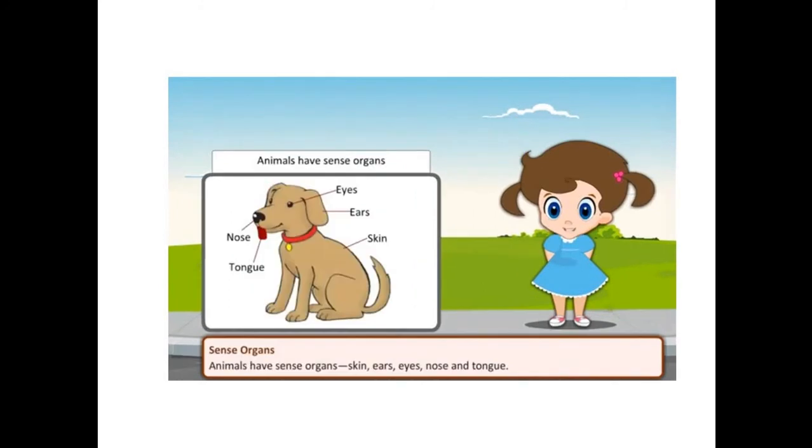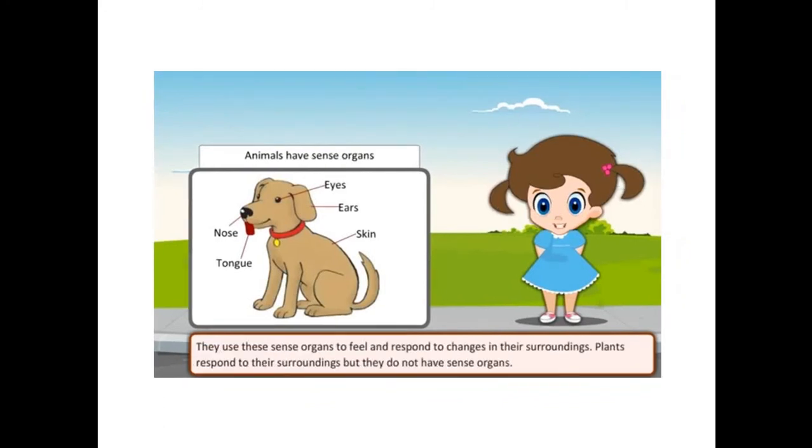Now let us talk about the sense organs. Animals have sense organs, that is skin, ears, eyes, nose and tongue. They use these sense organs to feel and respond to changes in their surroundings. Plants respond to their surroundings, but they do not have sense organs.